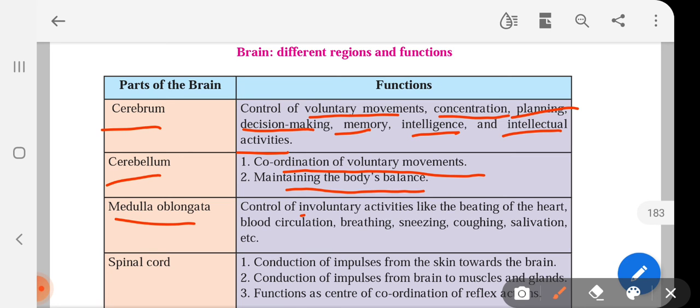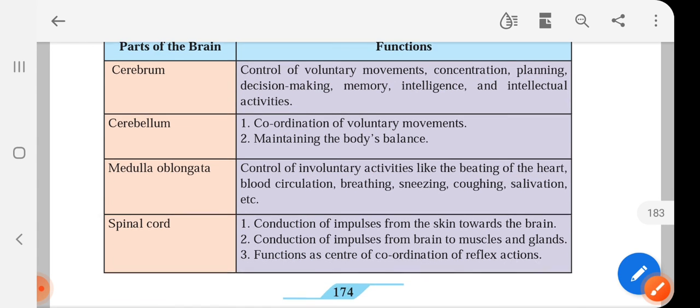Medulla oblongata, it controls all involuntary activities. Involuntary means those not under our control. Those movements of our body which are not under our control. Voluntary movements are those movements which are under control. So that is being done by cerebrum, but medulla oblongata controls all involuntary activities like beating of heart, blood circulation, breathing, sneezing, coughing, salivation, etc. Okay, these all are involuntary.